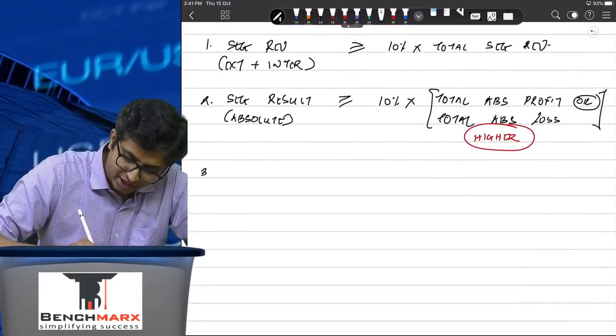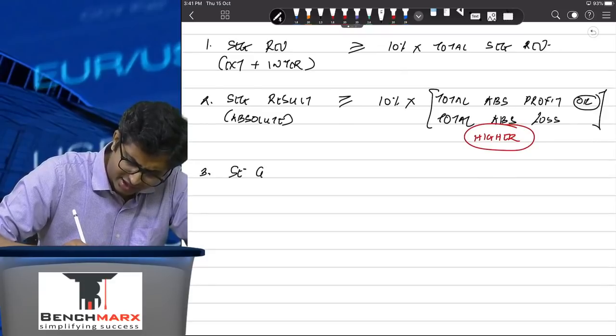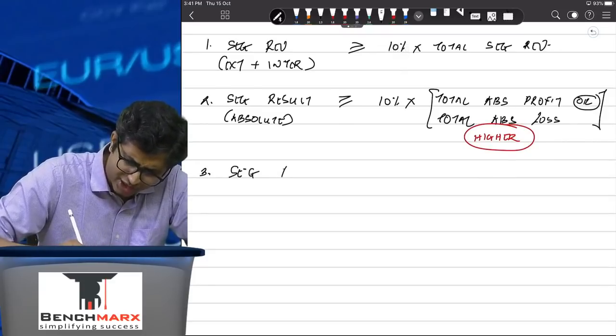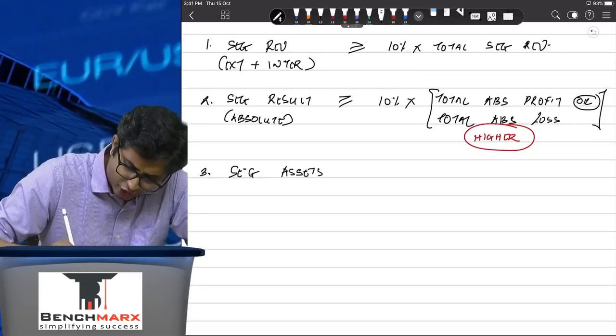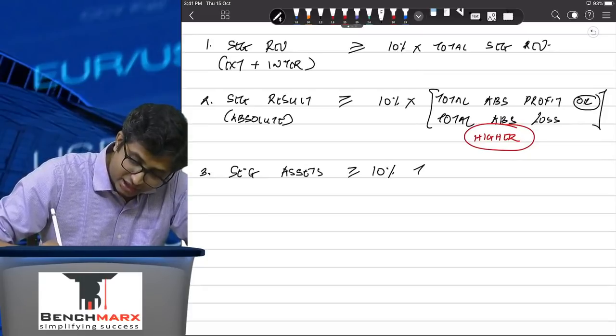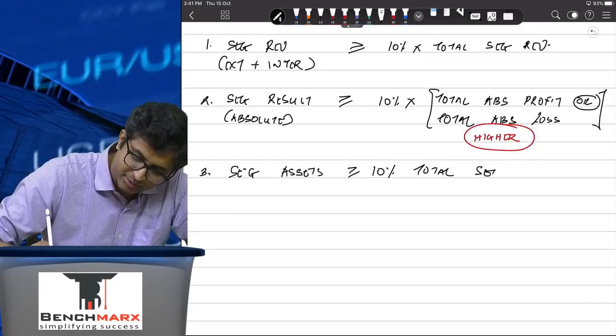And the third criteria is segment assets. Again, all of these are only those items which are allocable. If it is unallocable, it will not be a part of this working. Is it greater than or equal to 10% of the total segment assets?